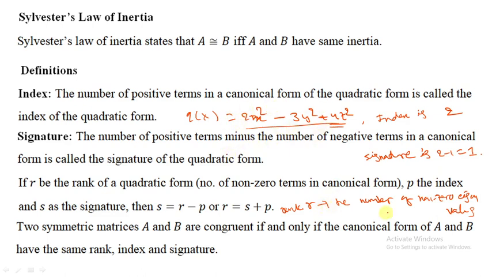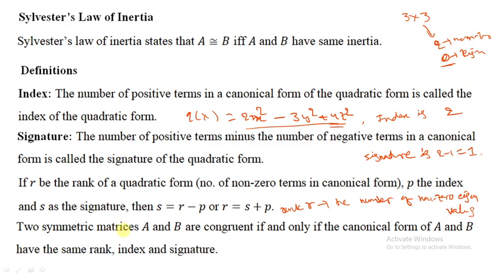The rank is the same as the number of non-zero eigenvalues. If a 3 by 3 matrix has 3 non-zero eigenvalues, the rank is 3. If one eigenvalue is zero, it is a singular matrix, and that means the rank is 2. The rank means the number of non-zero eigenvalues.